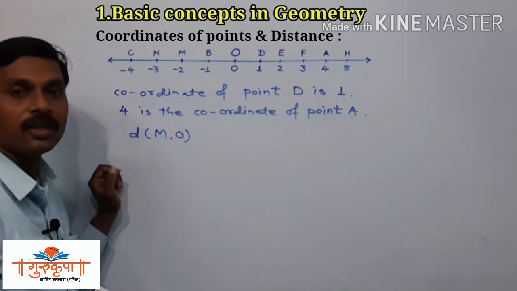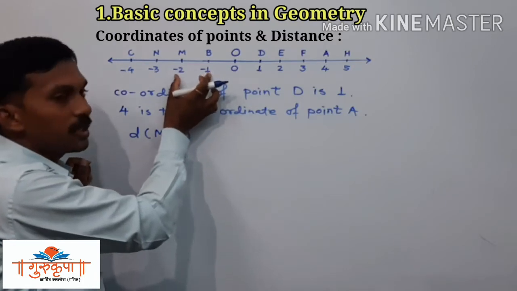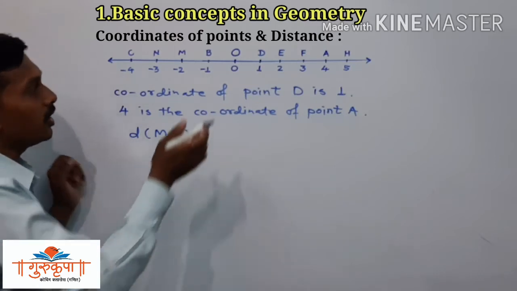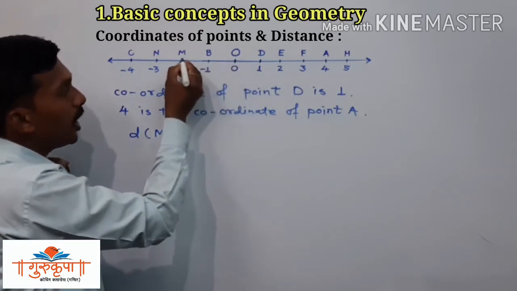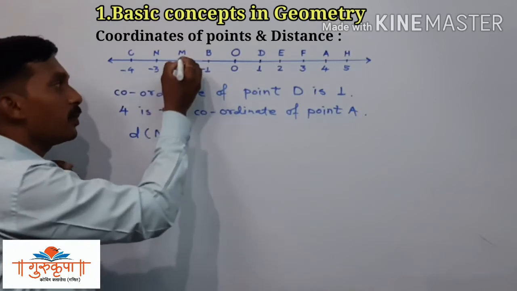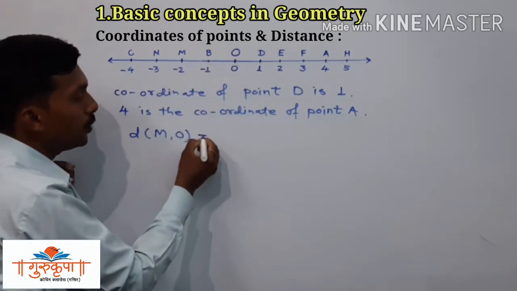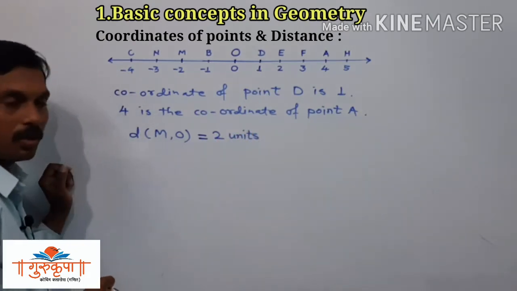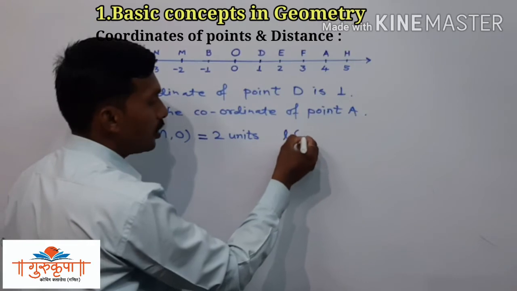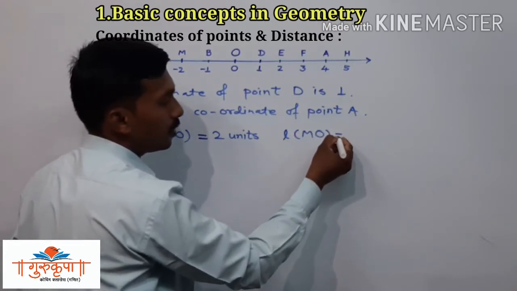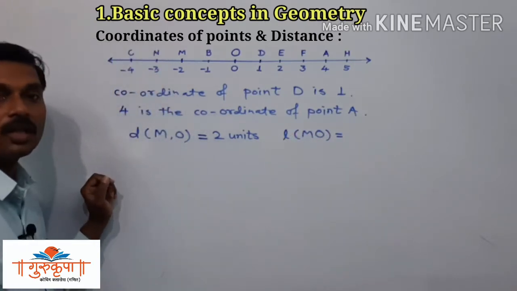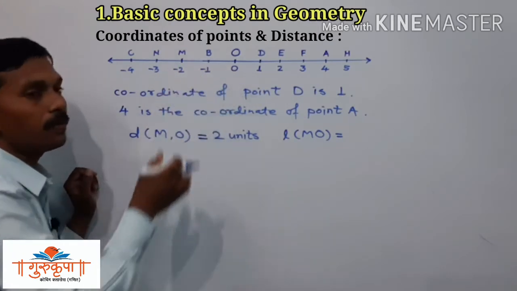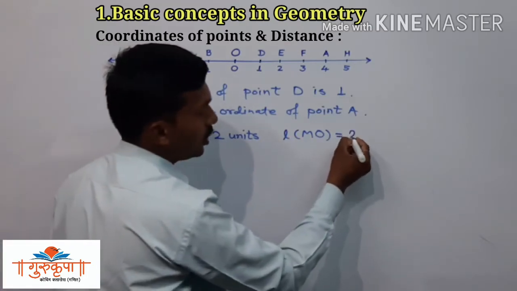The distance is never negative. Even if the coordinates are negative, the distance is positive, because distance is never negative. So the distance between the points O and M, or between M and O, is 2 units. That is by the observation. You can represent it as length MO, the length between the points M and O, and that is 2 units.